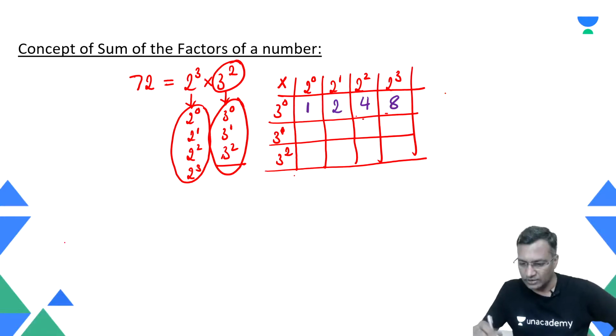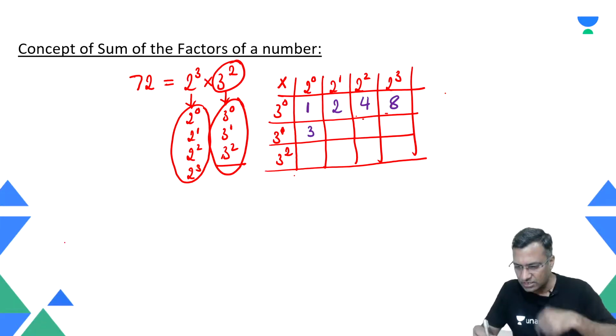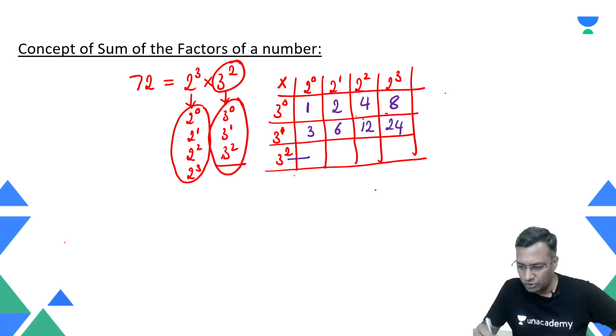All right. So then again, 3 power 1 and 2 power 0, that is 1 into 3. I'm writing those numbers here: 3, the next number 6, the next number 12, the next number 24. Similarly, 3 power 2 and 2 power 0, when you fill this, the box would become 9. Here, 3 power 2, 9 into 2, the box would become 18. And so on. Fill the other boxes there. It will become 36 and 72.